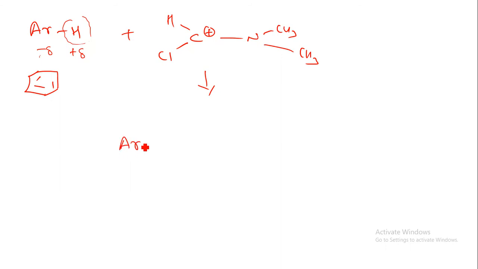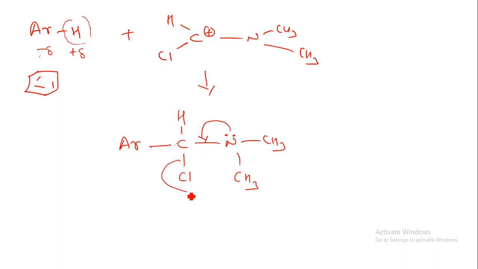So here we can write the aromatic ring. Now this carbon is attached with the negative charge of the benzene ring, so we can write the carbon over here. Here we can write the hydrogen, here the Cl, the N, CH3 group and CH3 group. Lastly, this lone pair of electrons will make a bond over here, and this will go away from the reaction material. So here we can write Ar CH double bond N CH3 and CH3.